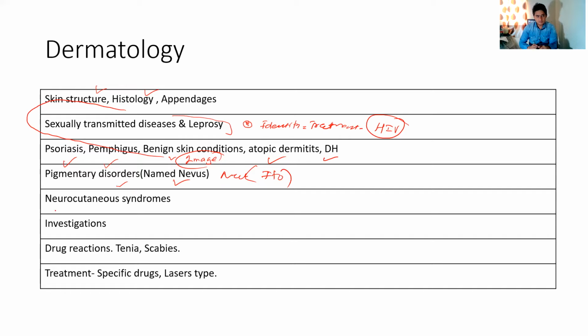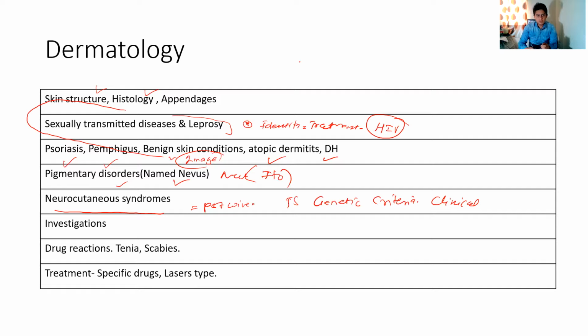Then again, a very important topic is neurocutaneous syndromes. An image of a port wine stain will be given, and you will be asked the diagnosis. Then tuberous sclerosis. There are a lot of neurocutaneous syndromes, so you should know the genetic basis of those diseases, all the criteria, and all the clinical manifestations. A lot of clinical manifestations are seen with neurocutaneous syndromes. You should know all of these thoroughly, and it's a very high-yield topic.